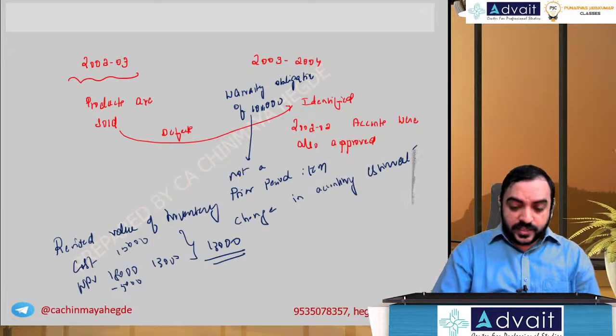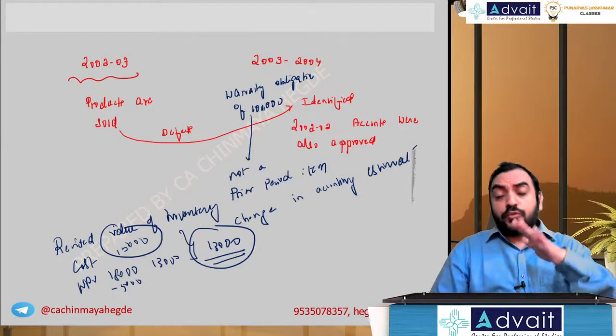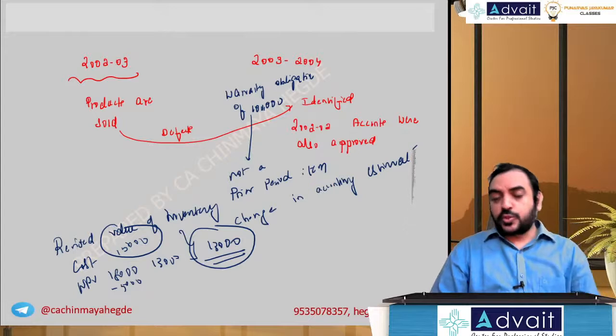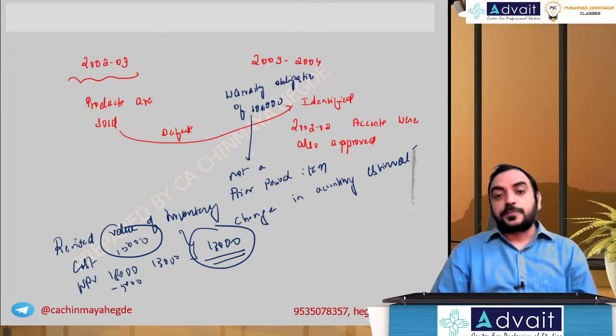Let me tell you what that is. We valued it at 13,000, right? Whichever is less, cost or NRV, but the actual cost would have been 15, so you would have valued 15,000. It was supposed to be 13,000. So 2,000 is an overstatement. We are reporting at a higher value. We have to report less.